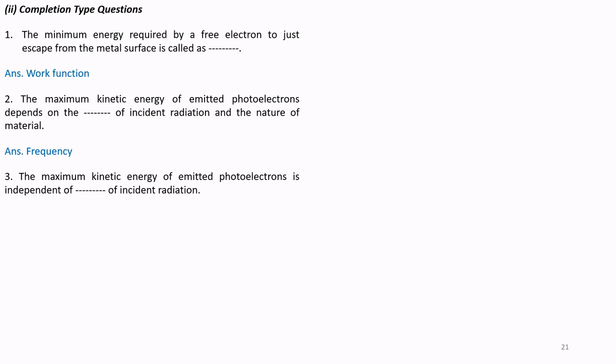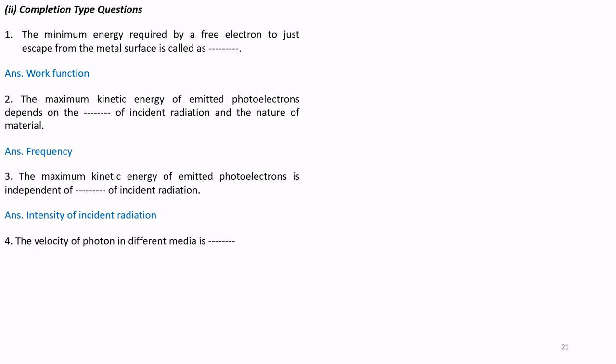Question number 3. The maximum kinetic energy of emitted photoelectrons is independent of dash of incident radiation. Answer is intensity. That means the kinetic energy does not depend on intensity.